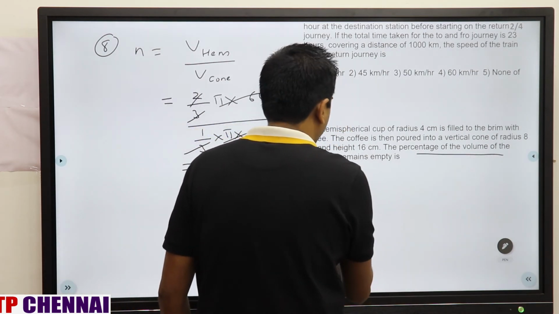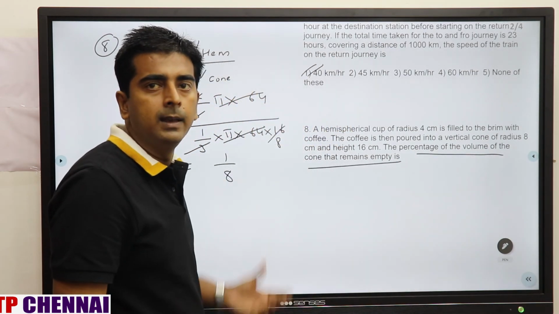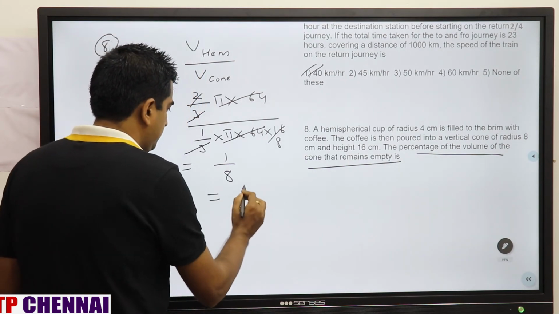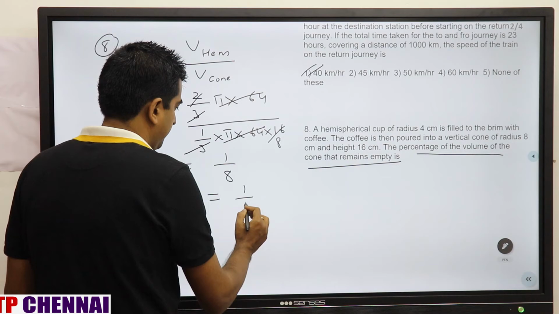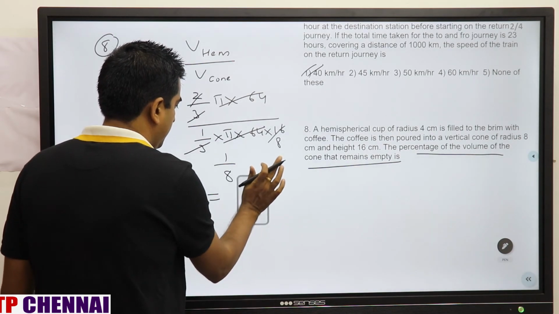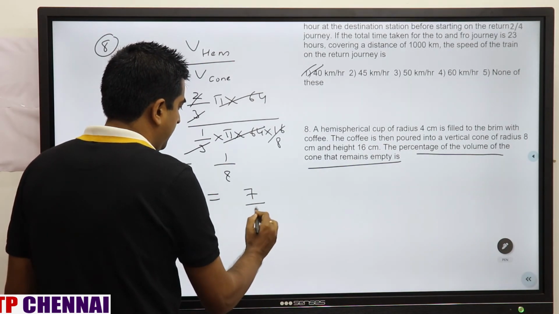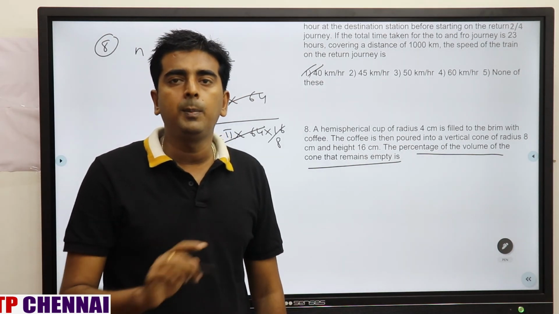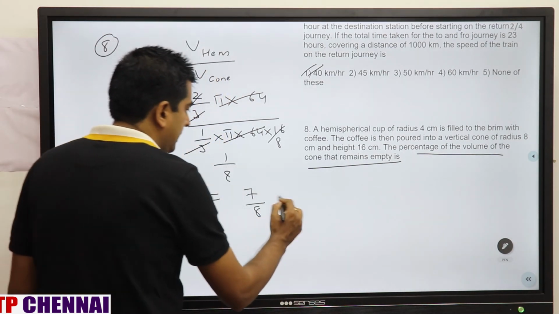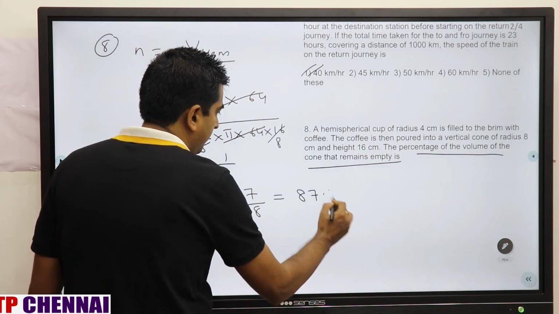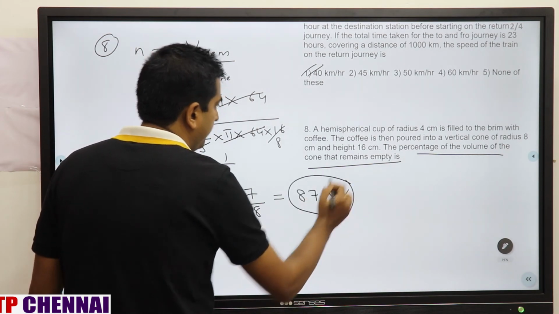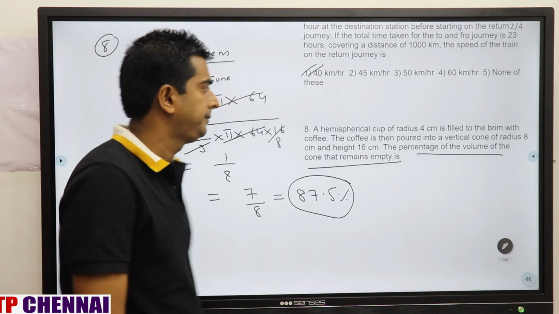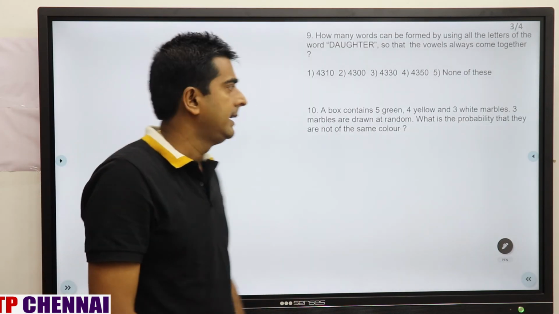But what are they asking? The percentage of the volume of the cone that remains empty. Filling part is 1 by 8. Empty is 1 minus 1 by 8, which is how much? 7 by 8. What is the percentage value of 7 by 8? The percentage value of 1 by 8 is 12.5. So 7 by 8 is nothing but how much? 87.5. Right? That is the answer. Clear?